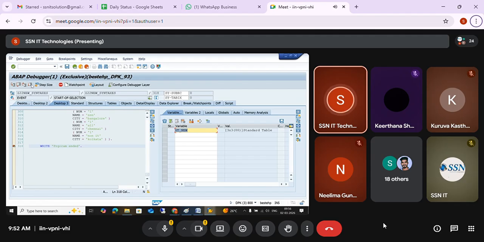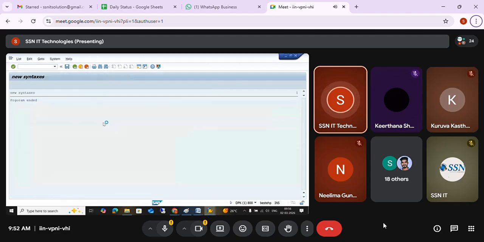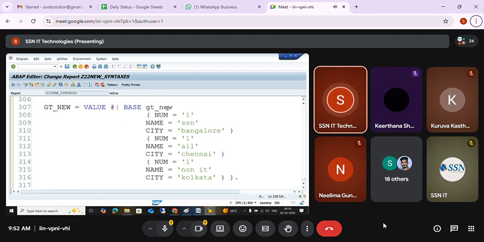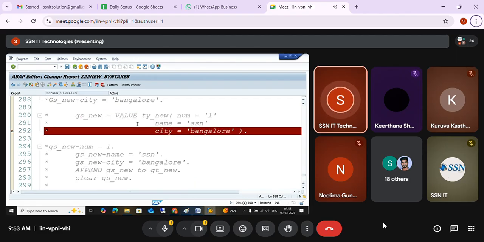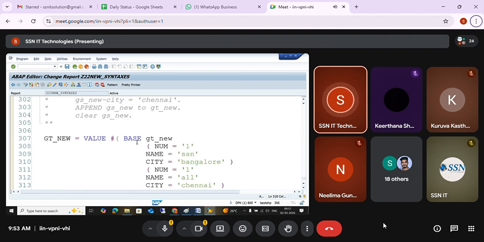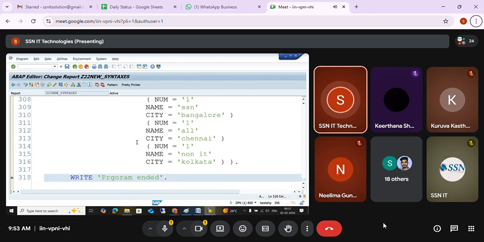Okay, so this is how you're going to add data with the new syntaxes. Directly you are using base zt new, which means I'm adding into the internal table. If you observe here, you are using the value keyword only, but with a structure, it will add into the work area. When you use base, it is going to treat it as the internal table. Clear? Yeah. Any more questions?